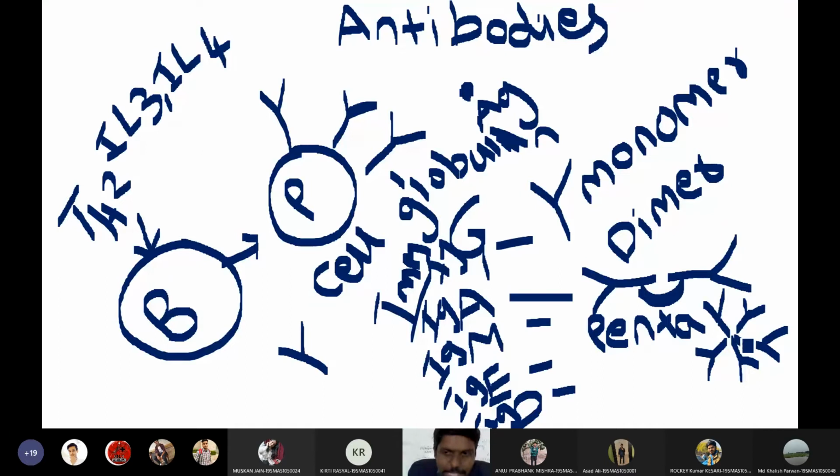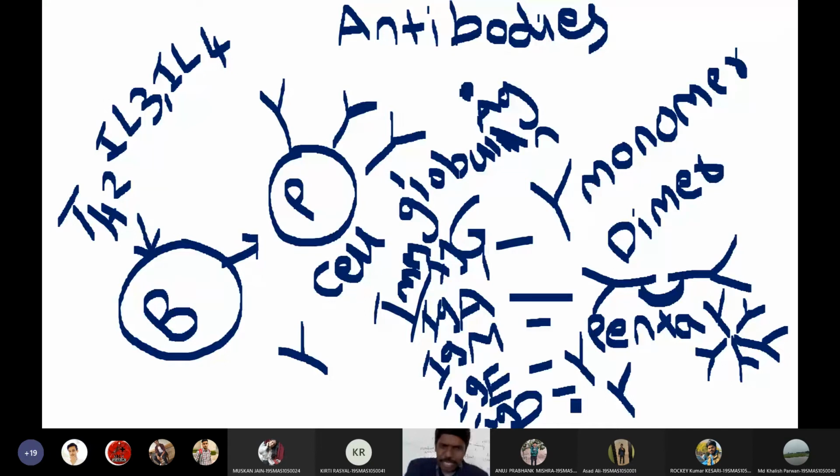It is also one of the largest antibodies in our body. Since it is a combination of 5 antibodies, the molecular size will be the highest. So IgM is pentamer, whereas IgE and IgD are once again monomers. IgE looks like a monomer and IgD also looks like a monomer. So these are the 5 types of antibodies we have. G is monomer, A is a dimer, M is pentamer, E and D are monomers. Is this clear for everyone? Yes, sir.